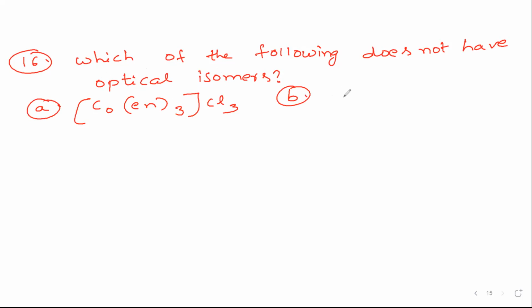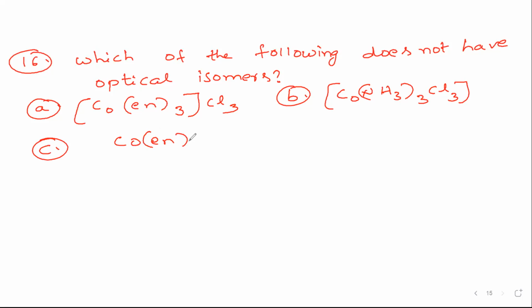Option B, Co(NH3)3 Cl3 inside. And option C, Co(en)2 Cl2 and Cl outside.